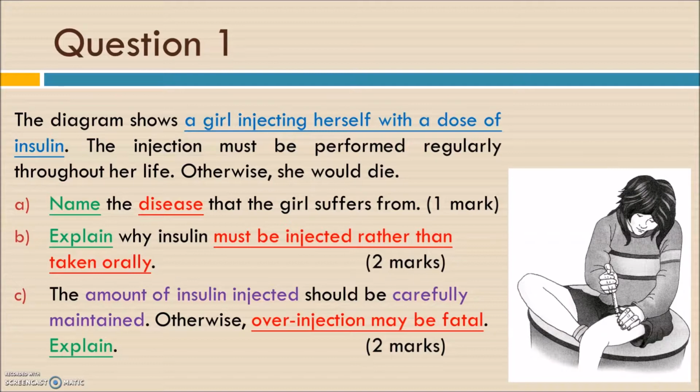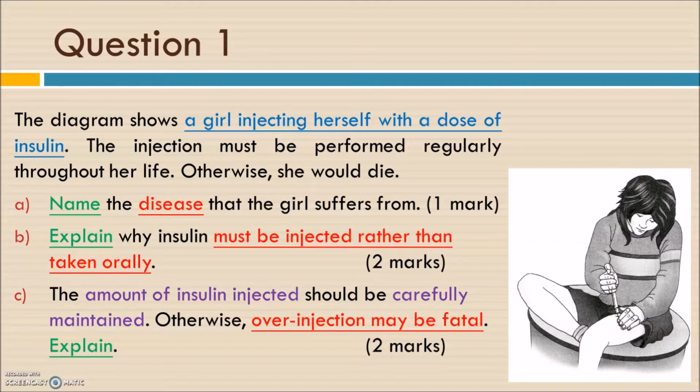For question 1, parts A, B, C are a bit easier, and actually the main focus will be part D. Part A, name the disease. Part B, explain why the insulin must be injected rather than taken orally. It's a very normal question, a very easy question. I think most of you can understand it.